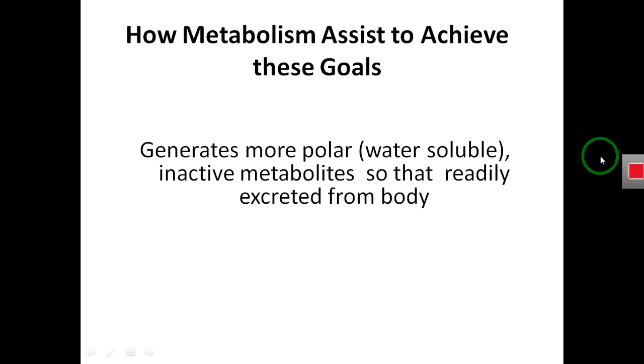So how does the metabolism assist the drug to excrete from the body? Metabolism of drug converts a non-polar drug into the polar form, and the polar drug easily excretes out from our body.